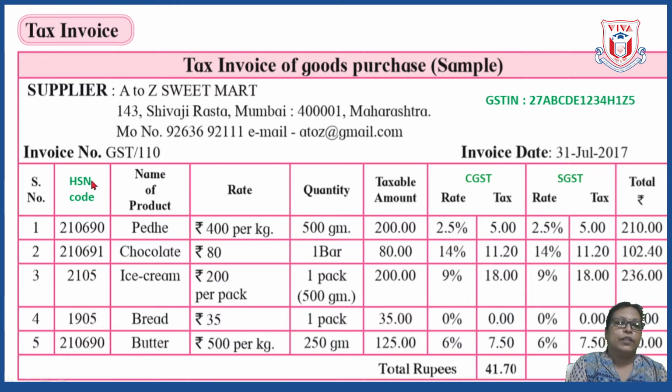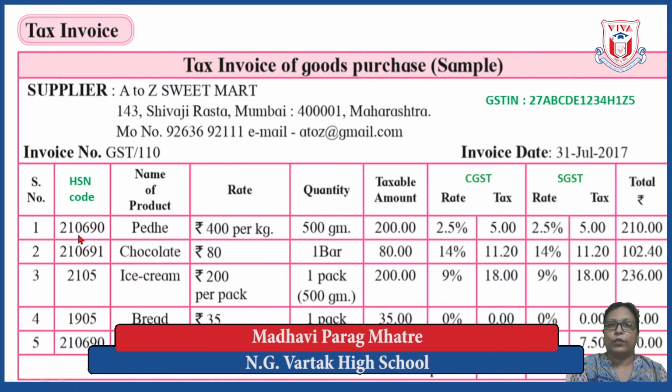Now here you can see some new terms, like the HSN code is given here. Then you can see here CGST and SGST. These are the new terms introduced in this bill or invoice. HSN code is a unique code given for every product. Instead of writing the product name, the code is given to every product.